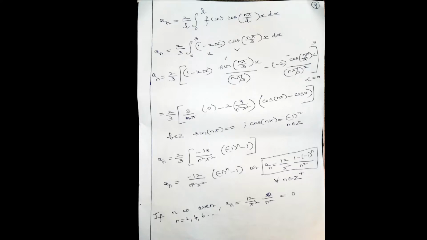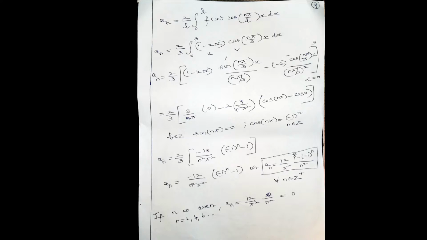If x is 3, cos of n pi by 3 into 3, cos n pi. If x is 0, cos 0. So 2 by 3 into minus 18 by n square pi square. Cos n pi is minus 1 whole power n, cos 0 is 1. And here minus 36 by 3 is minus 12 by n square pi square, minus 1 whole power n minus 1. Take minus inside. So an is 12 by pi square, 1 minus minus 1 whole power n by n square, where n is a positive integer.